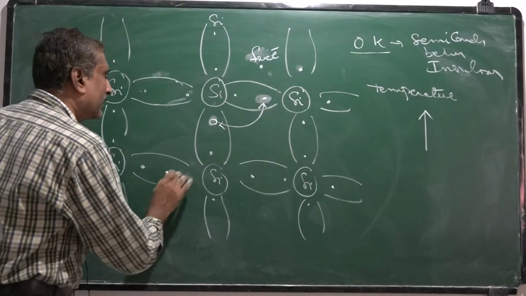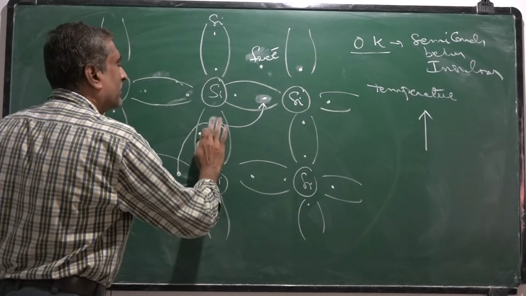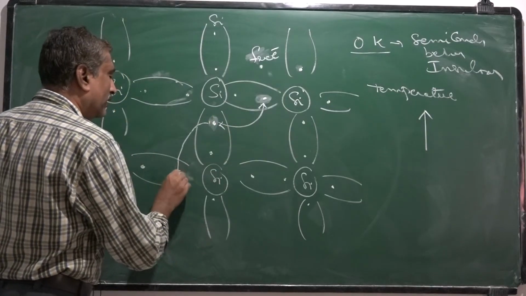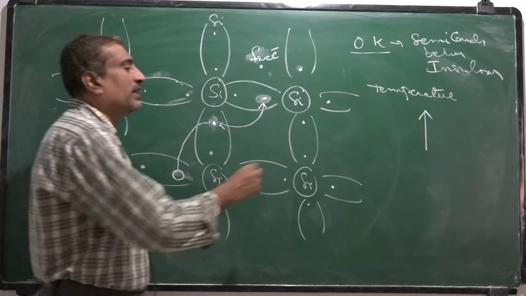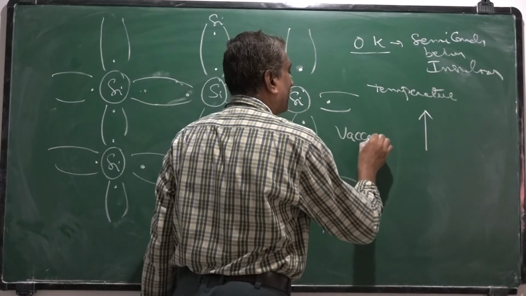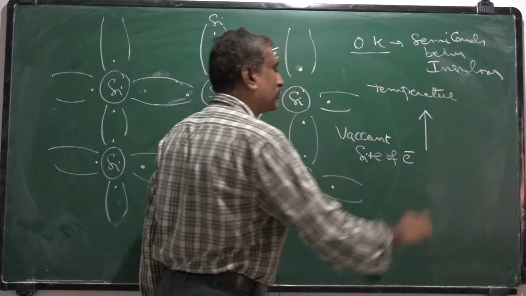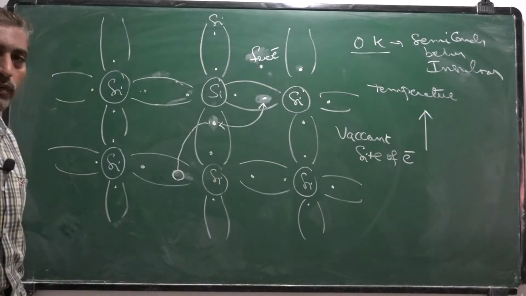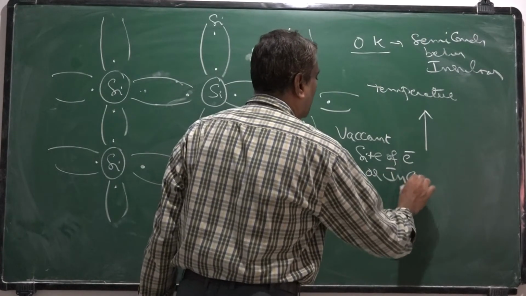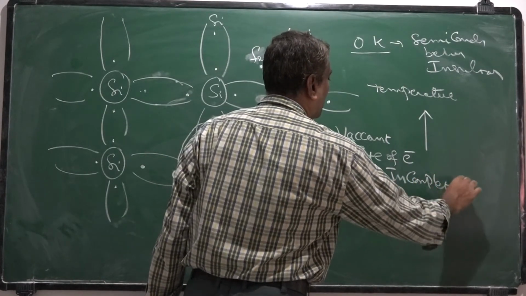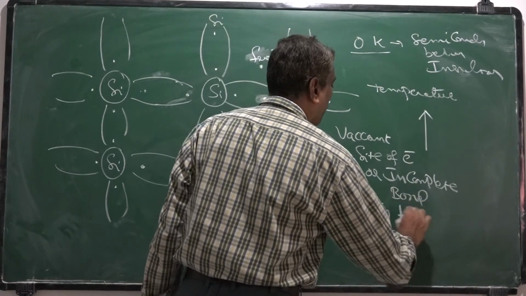Suppose an electron from here fills this electron here, and they create a vacant site. That means this vacant site of electron, or incomplete bond, is called a hole.